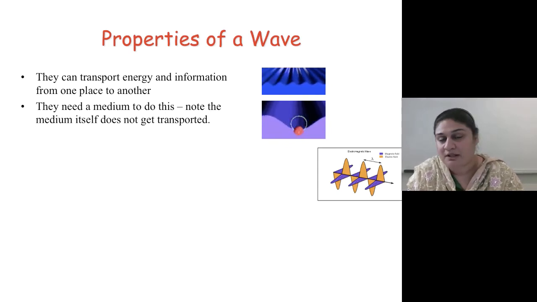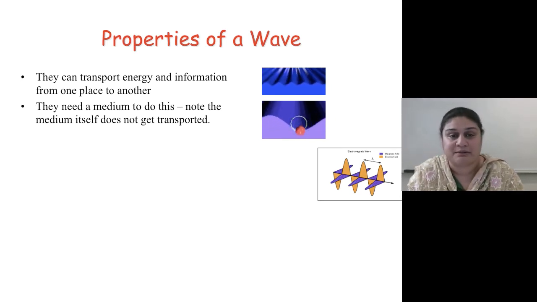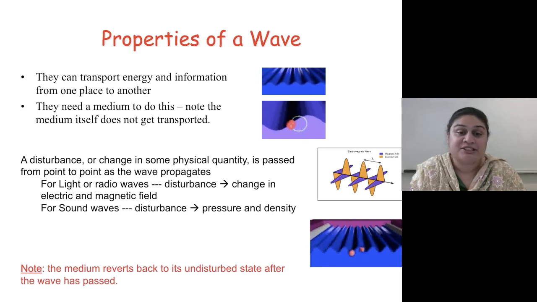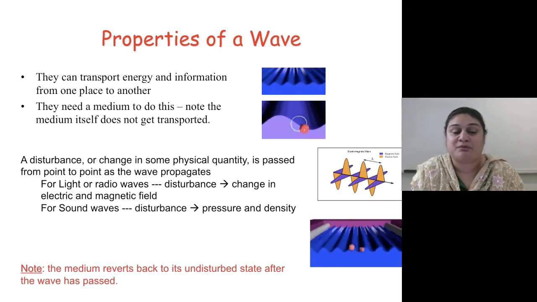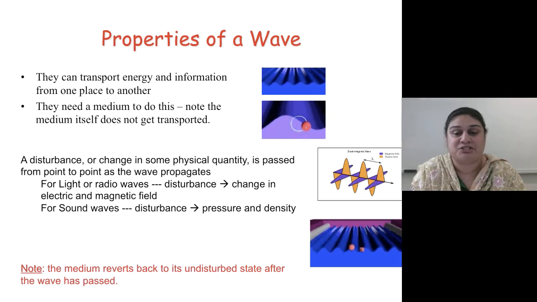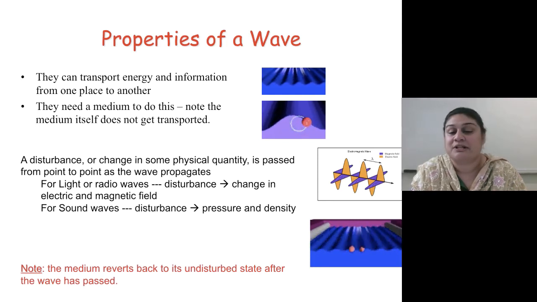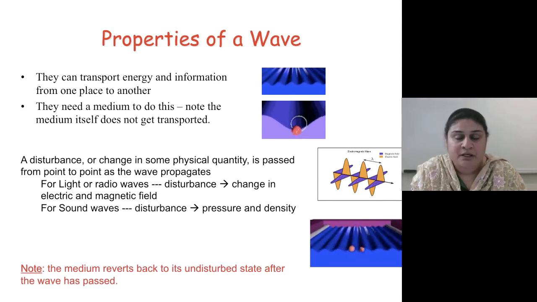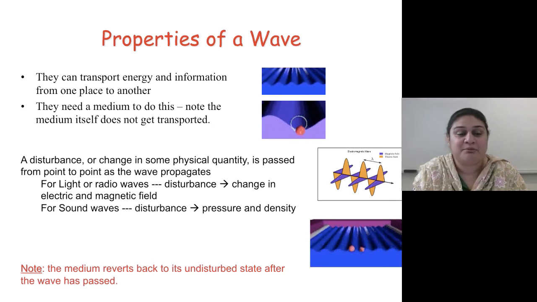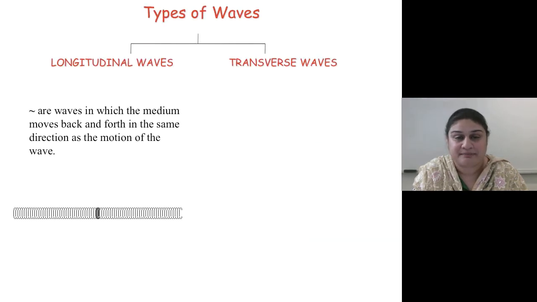Some waves, as we've talked about, light, for example, electromagnetic waves, do not need a medium to travel through. A disturbance or change in some physical quantity is passed from point to point as the wave propagates. For a light or radio wave, the disturbance is a change in the electric and magnetic field. For sound, the disturbance is generally pressure and density. Please note that the medium will change its form a little bit, but then it will go back to the undisturbed state after the wave has passed.